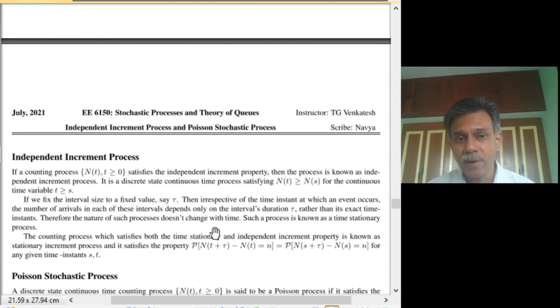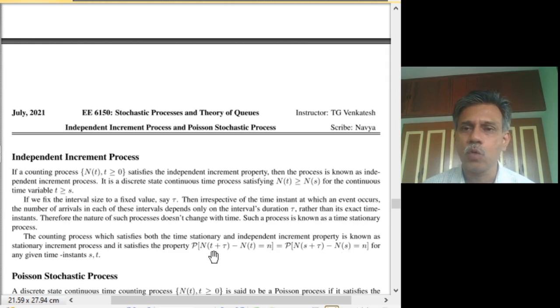If this property is also obeyed by the process that generates the arrivals or the one which generates the event, then we can also put this structure into our process. Then we say that the probability that N(t+τ) − N(t) equals n, given N(s+τ) − N(s)... This is another way of treating it.